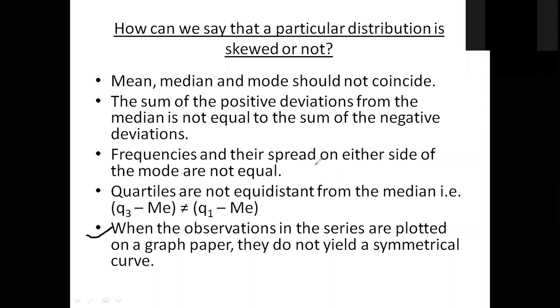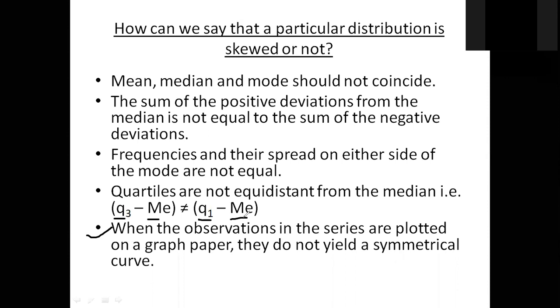And frequencies and the spread on the other side of the mode are not equal. This may also happen. Also, if only the quartile deviation is given, মনে করো data set আর কিছু দেওয়া নেই, শুধু quartile deviation গুলো দেওয়া আছে, and if you calculate the quartile 3 minus median, and you calculate the quartile 1 minus median, and if they are not same, you can guarantee the data set are skewed.